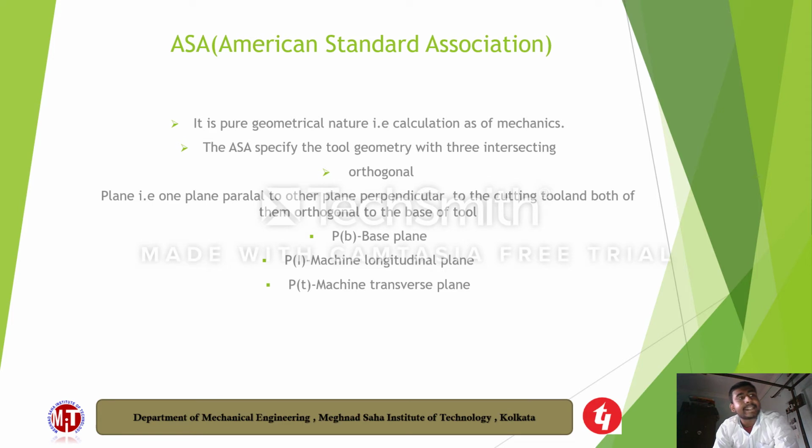So the ASA system has 7 parameters, 6 angles and the nose radius. The angles are based on sections along 3 planes. First is the horizontal reference plane, which we will discuss later.